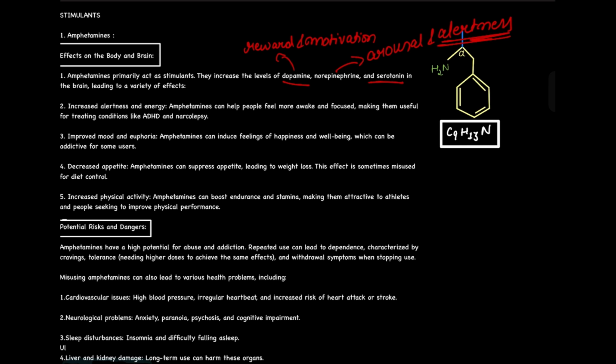And serotonin is basically known as the happiness hormone. It promotes the feelings of well being and relaxation. So serotonin is also blocked and this leads to a variety of effects.